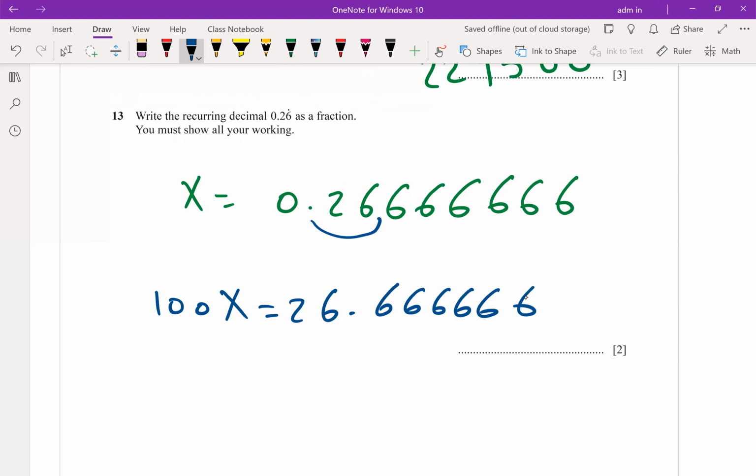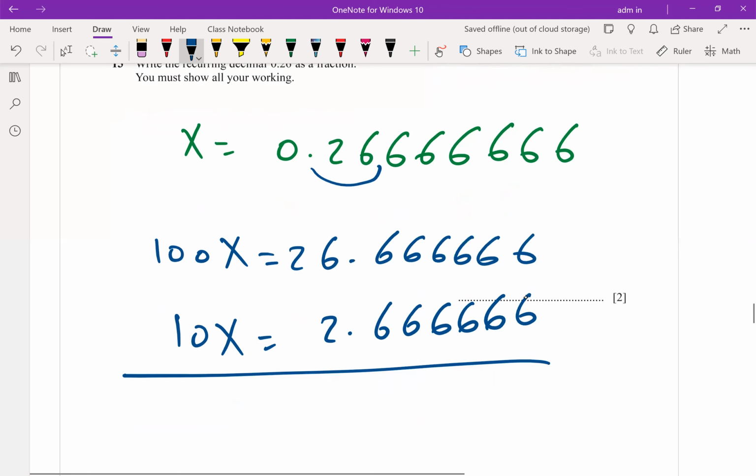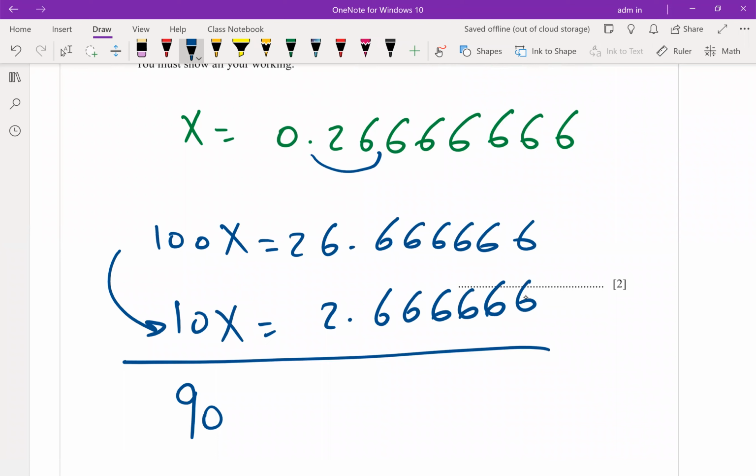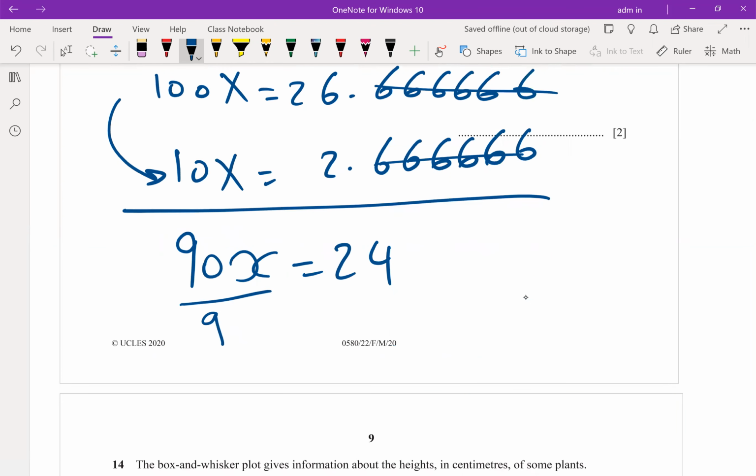Multiply by 10, you are right. Multiply by 10 will be 2.666. Then subtract. 100x minus 10x is 90x. 26 minus 2 is 24, divided by 90. So x is 24 over 90.